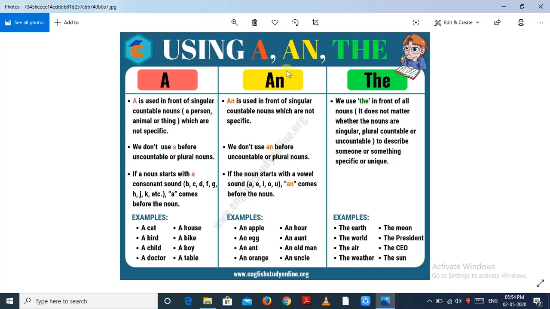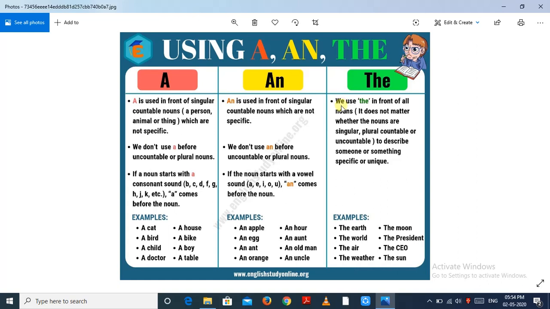An is used in front of singular countable nouns which are not specific. We do not use "an" before uncountable or plural nouns. If the noun starts with a vowel sound A, E, I, O, U, "an" comes before the noun. Examples: an apple, an egg, an ant, an orange, an hour, an aunt, an old man, an uncle.